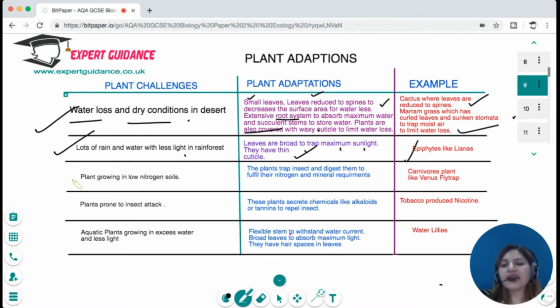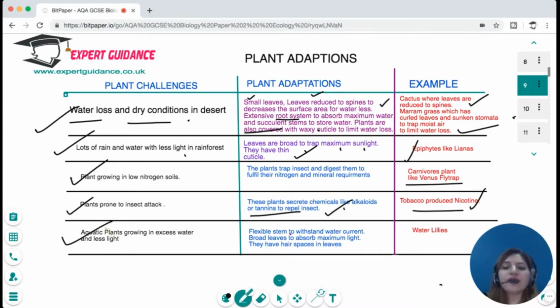Then there are plants which grow in low nitrogen soils. These plants trap insects, which helps them to digest them and fulfill their nitrogen and mineral requirements. For example, carnivorous plants like Venus flytrap. There are some plants which are prone to insect attack. These plants secrete chemicals like alkaloids or tannins, which help them to repel the insects. For example, the tobacco plant produces nicotine as a chemical.